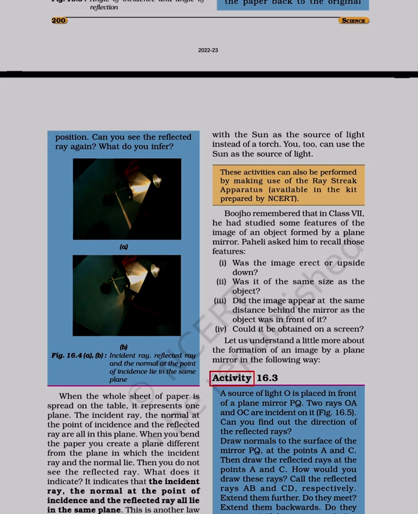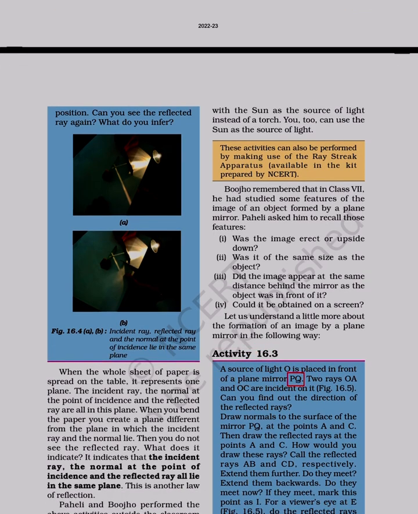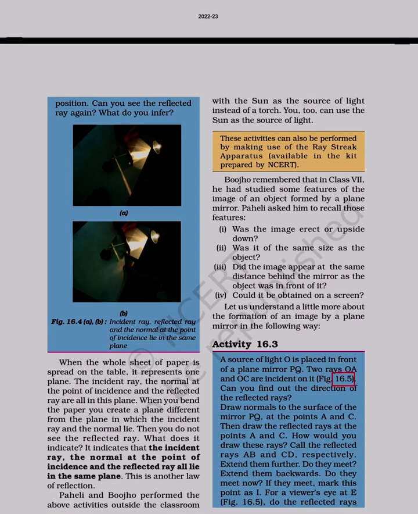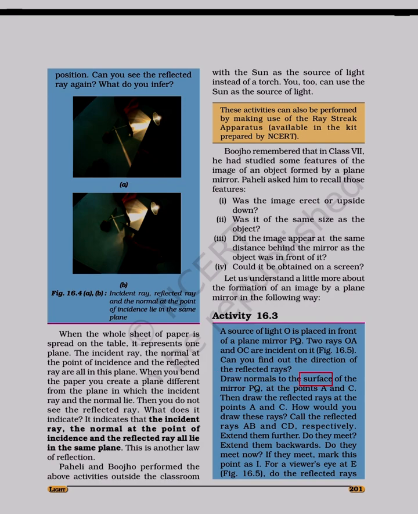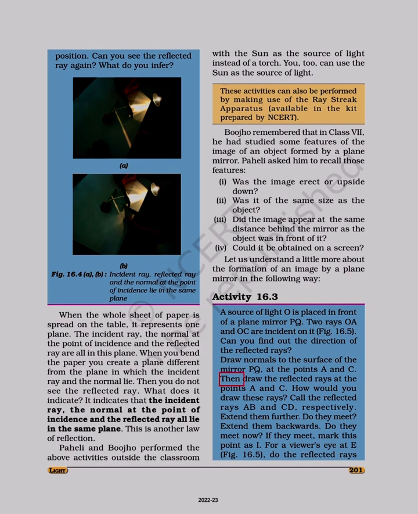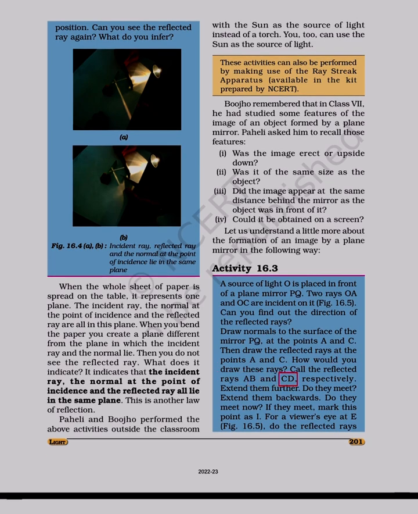Activity 16.3. A source of light O is placed in front of a plane mirror PQ. Two rays OA and OC are incident on it. Figure 16.5. Can you find out the direction of the reflected rays? Draw normals to the surface of the mirror PQ at the points A and C, then draw the reflected rays at the points A and C. How would you draw these rays? Call the reflected rays AB and CD, respectively.